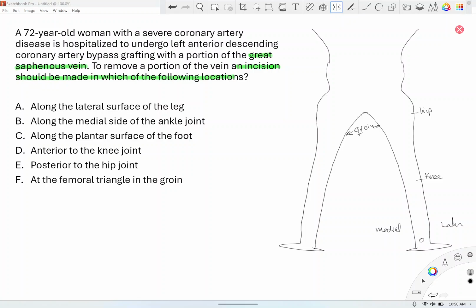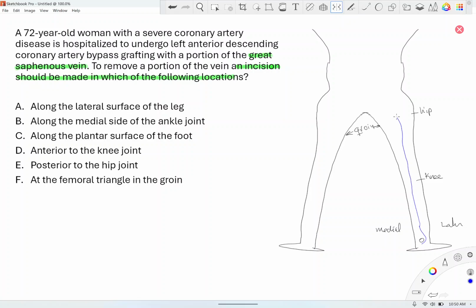The great saphenous vein starts on the medial aspect of the foot, let's say in this case, and it goes anterior to the medial malleolus, which is on the inside of your foot or ankle, not on the outside, and it keeps traveling on the medial side of the knee, and it travels on the medial side of the hip, okay, and then it will join a femoral vein, which is much bigger vein.